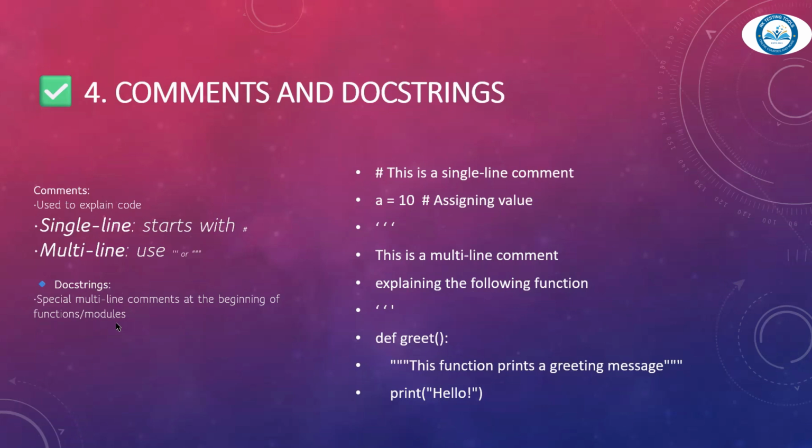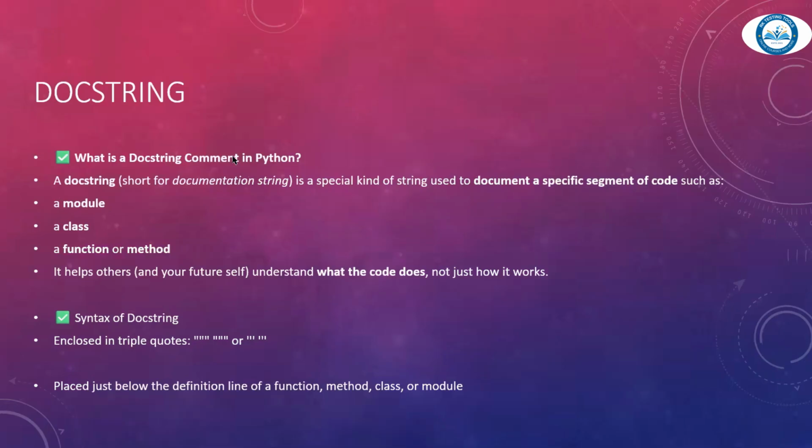And one more thing is docstrings. They are special multi-line comments at the beginning of a function or module. So what is a docstring in Python? A docstring is a short documentation string, a special kind of string used to document a specific segment of code.